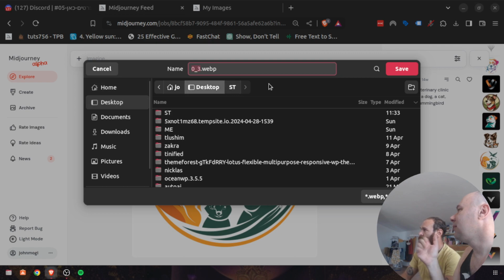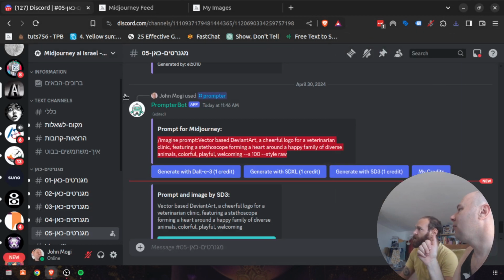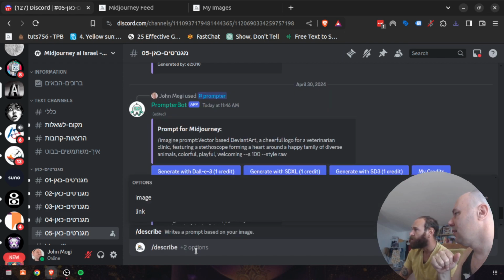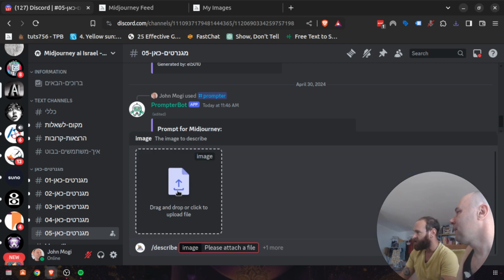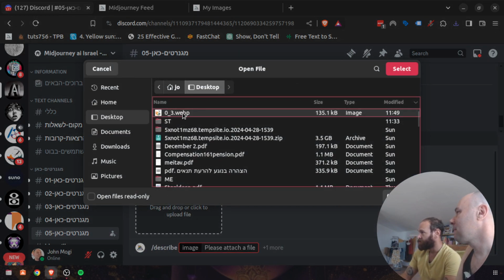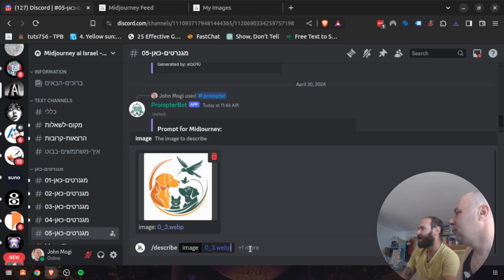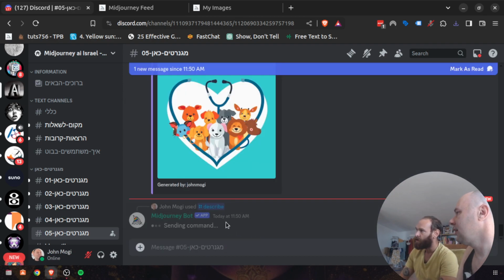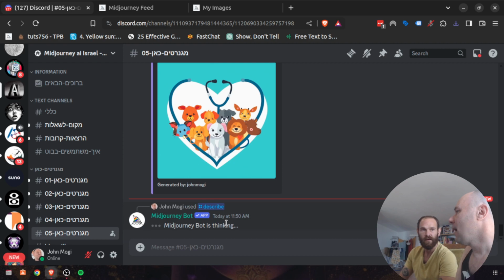Okay. I'm just saving it, and what I'm doing now is reverse engineering it back. This is where the magic comes. So I'm gonna upload the image. I'm using the describe feature. Now this is the actual command we're gonna build.